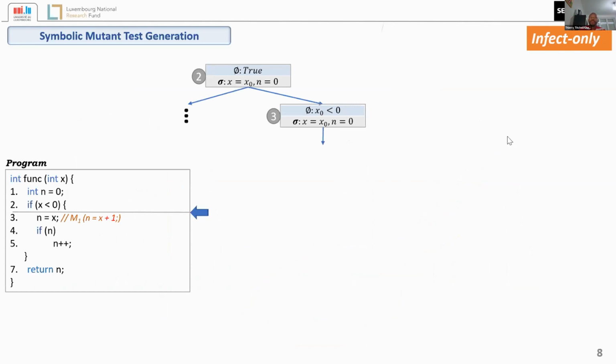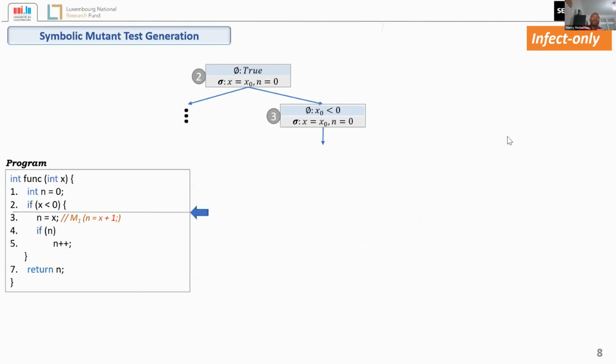But now one of the problems with that is the high probability of not killing the mutant because of the failed propagation. So a test can be generated, and the test doesn't actually propagate the difference to the output. I will show it with this example.